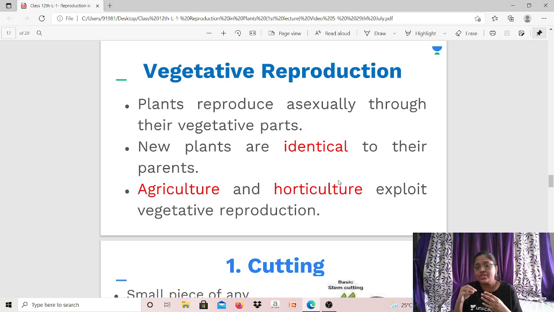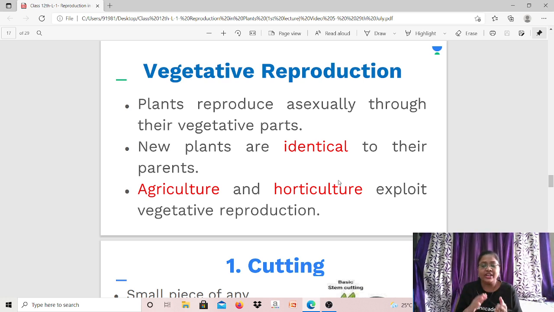Now the new plants which will be produced, again, this is an asexual reproduction method. So what do you expect? By vegetative reproduction, whatever plants will be produced, they all will be identical to each other as well as to their parents.